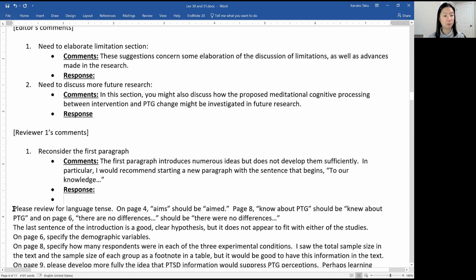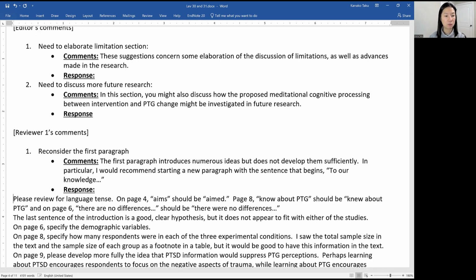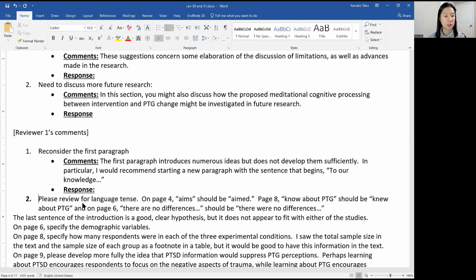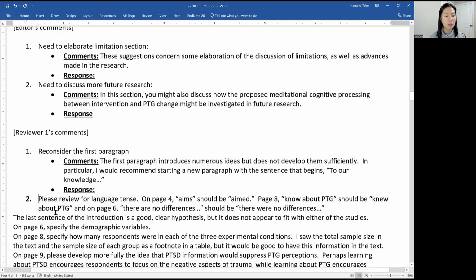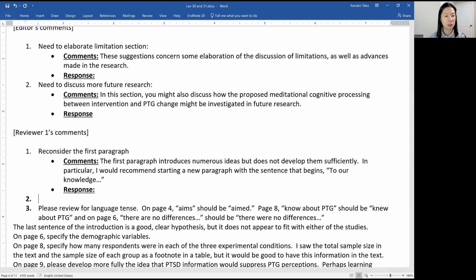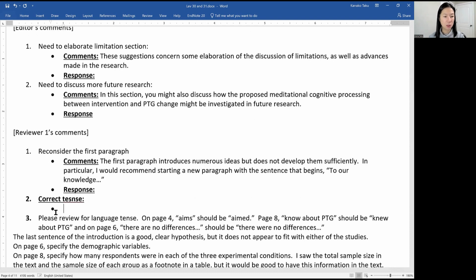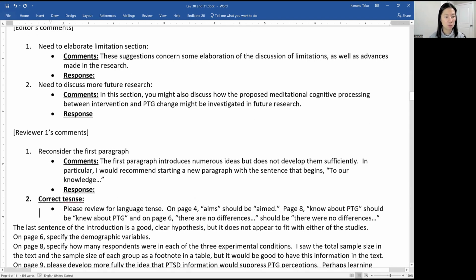Or for language tests. Okay, so that would be the now number 2. So that would be this. Please review for language. So it means I have to now correct tense. And then I just, this. Let's make it a little bit prettier.